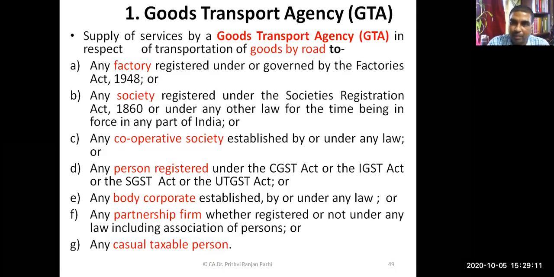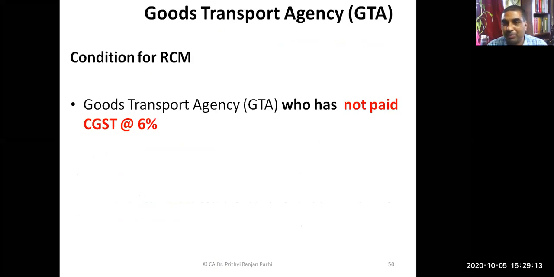But there is one exception. If voluntarily the GTA has chosen to pay tax at the rate of 6%. The CGST rate applicable to GTA service is 6%. There is another option where he can pay 5%, which I'll tell you later. So if he pays tax at 6%, he can avail ITC also.